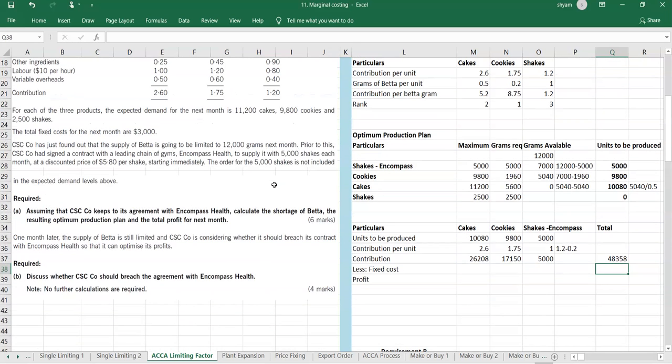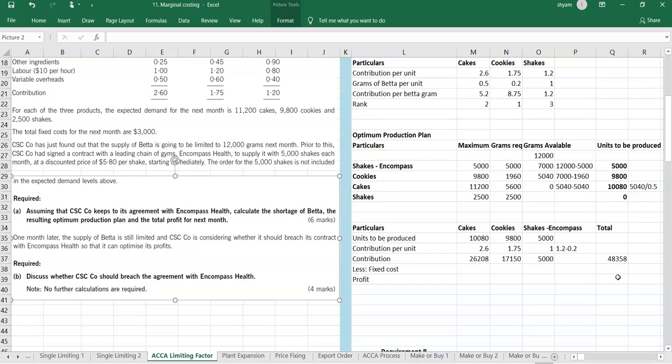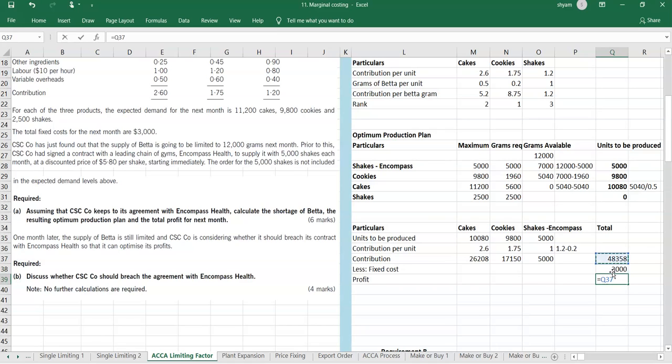And what is our fixed cost? Our fixed cost is 3,000 per month. So our profit will be 45,358. So that's about this problem. We'll move on to the next one.